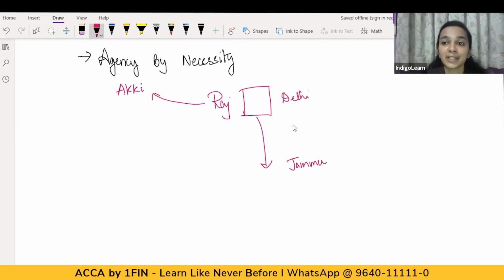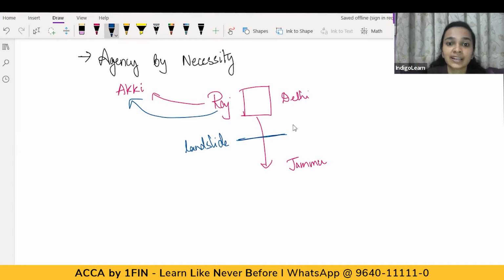But on the way, what happened was there was a landslide due to bad weather conditions. Now, Mr. Raj cannot take this truck ahead because of the landslide. He cannot go ahead. And also, it is not possible for Mr. Raj to contact Mr. Aki because the weather condition is so bad, there's no proper network. But Mr. Raj has to make sure that the goods are safe.